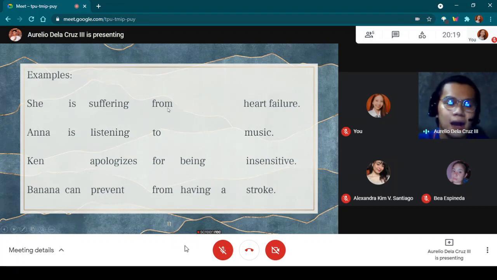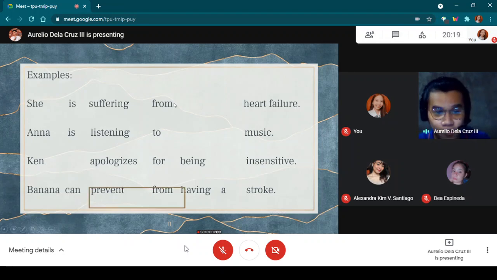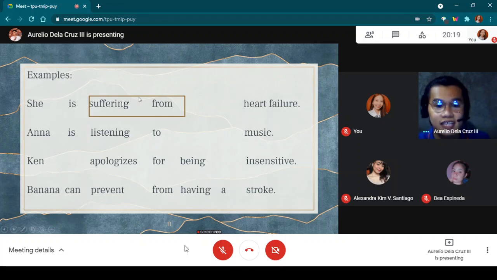So, here in the first example, she is suffering from heart failure. Suffering is the main verb and from is the preposition. So suffering from is the prepositional verb here. And heart failure is the object of the preposition, because we can answer the question, what from here? She is suffering from what?